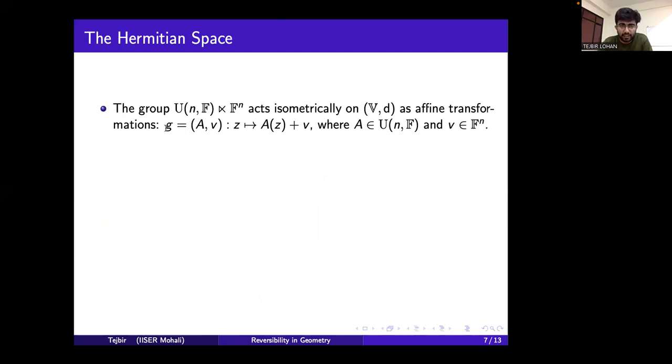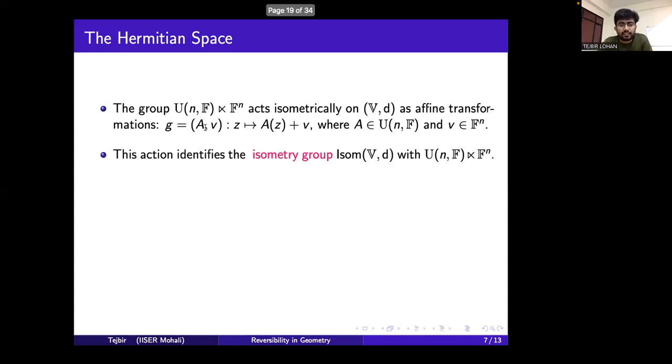An arbitrary element G of this group looks like G equal to AB, where A belongs to U(n,F) and B belongs to F^n. Here A is called the linear part of G and B is called the translation part of G. This affine action identifies the isometry group of the Hermitian space (V, d) with U(n,F) semi-direct product F^n. And here we are interested in studying reversibility in this group.